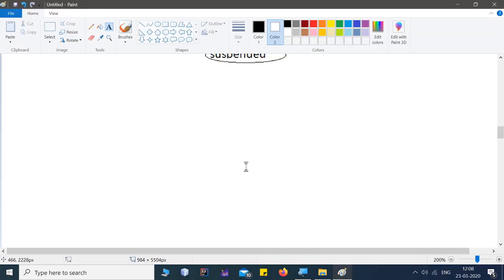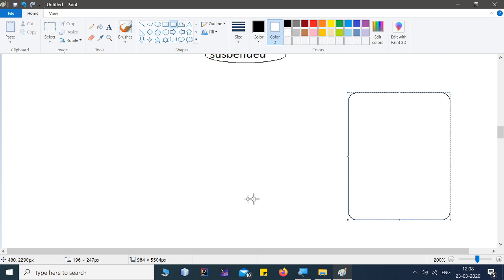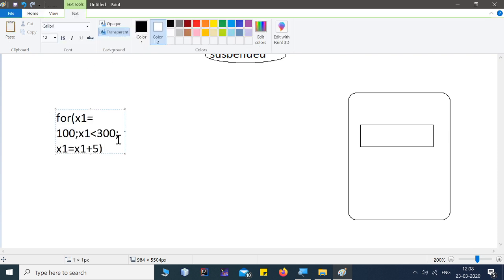I'll just go back to my paint and see what my program is doing right now. It's just creating a rectangle in the applet. Now what I did is I've created a loop something like this.